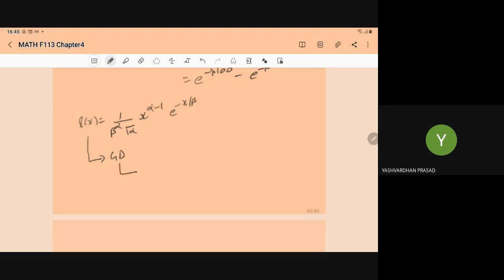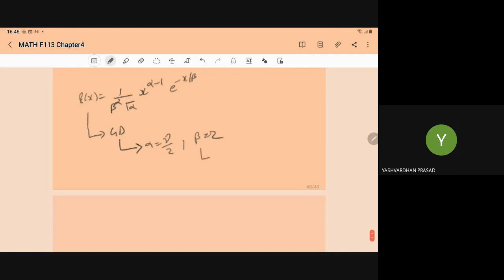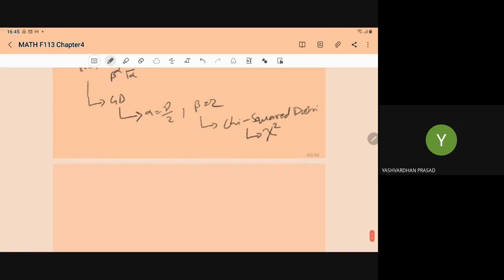From the gamma distribution, if you put alpha equal to nu by 2 and beta equal to 2, it will become the chi-squared distribution, and this is the notation of the chi-square.